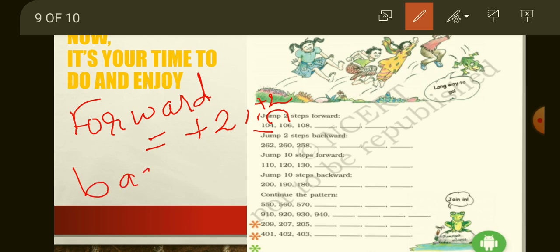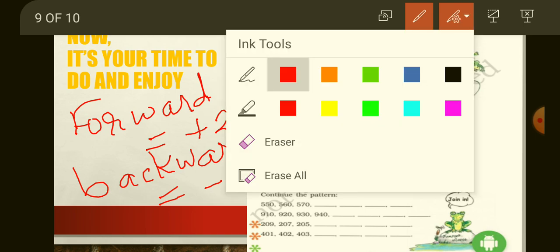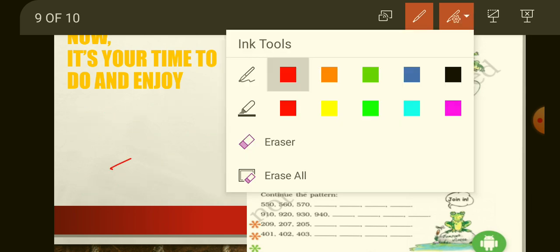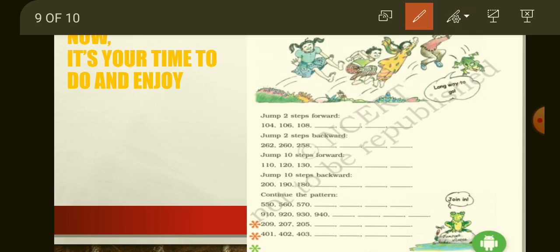Backward means you have to subtract 2 numbers. Okay, so in this given picture, in one series you have to jump 2 steps forward.